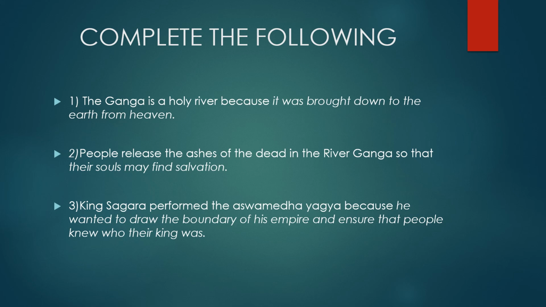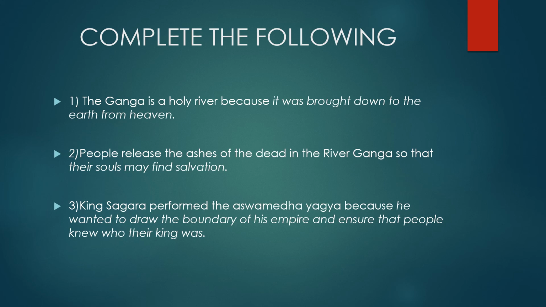That means he wanted to extend his empire and make people know till where his boundary was, and also wanted to show or tell people who the king was. So there were two reasons. First, he wanted to tell them till how far his empire was, and he also wanted the people to know who the king was. Got all three?